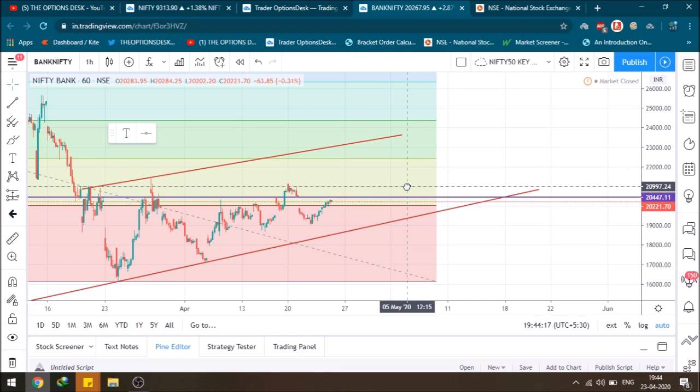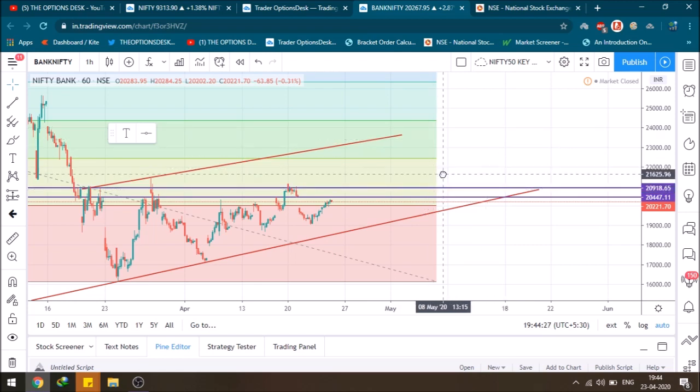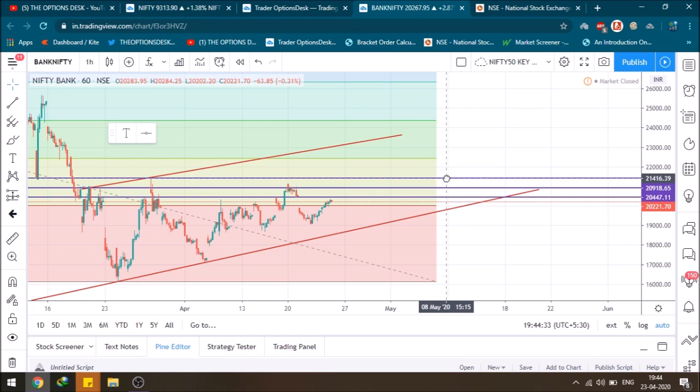So I am thinking the first breakout level would be this, and on the other hand we can go to the 20,800 level. If we cross this level, the next level waiting for us is 21,400. So these are the levels that I have marked for Bank Nifty. As Bank Nifty is very volatile, I request everyone to keep your position size small and always use a stop loss. A stop loss is very important. Try to book small and fast profits, because whenever the options give a breakout, it automatically heads to a higher level.